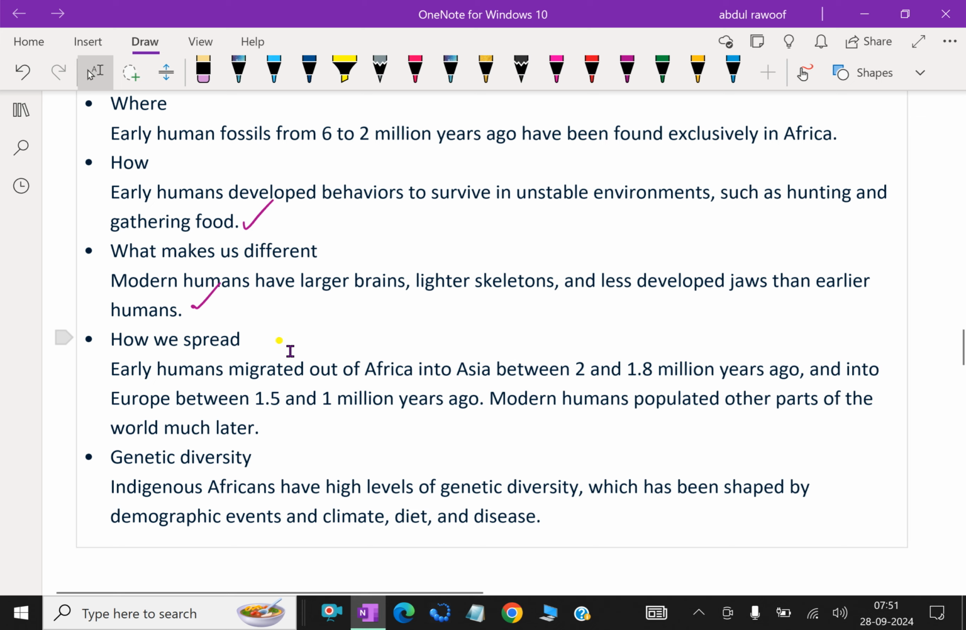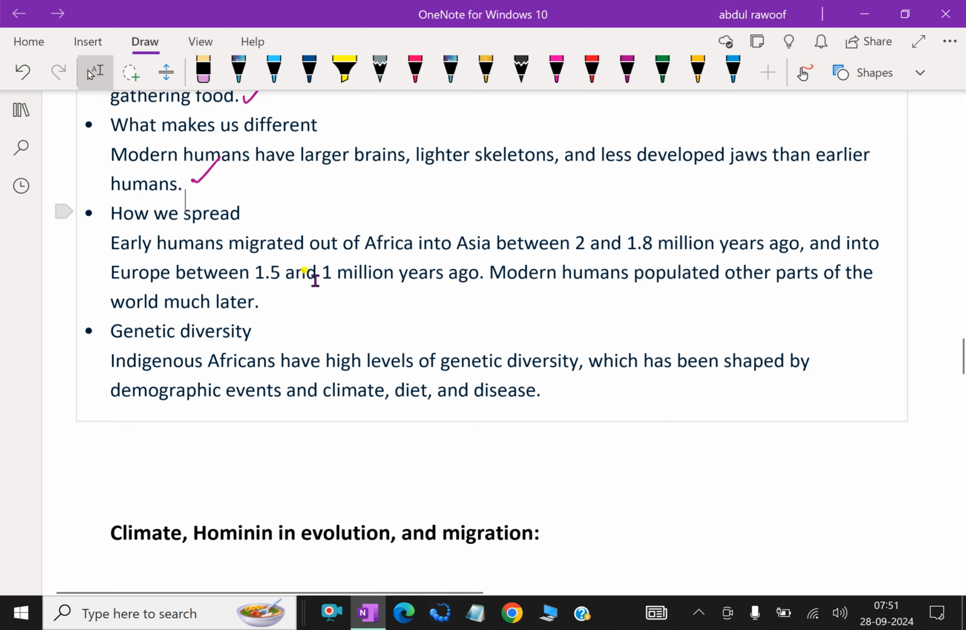How we spread? Early humans migrated out of Africa into Asia between 2 and 1.8 million years ago, and into Europe between 1.5 and 1 million years ago. Modern humans populated other parts of the world much later. Genetic diversity. Indigenous Africans have a high level of genetic diversity which has been shaped by demographic events, climate, diet and disease.